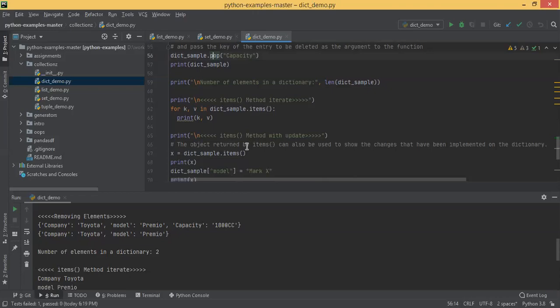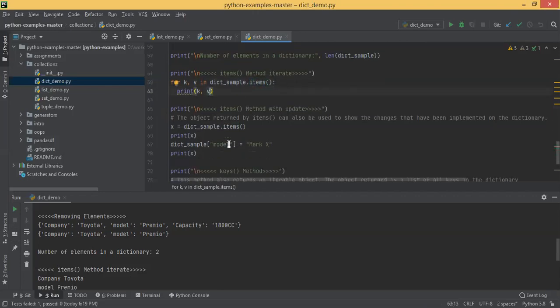Then basically what you did: for k comma v in dictionary sample items, then you are printing k comma v. So it is basically to iterate the elements of key value pair items. You can see, right? They are also used. Remember when we were using the unpacking operator, double star, which is basically used to pass named parameters. There we are using items. This is the items because it's a dictionary. Okay, that is there.